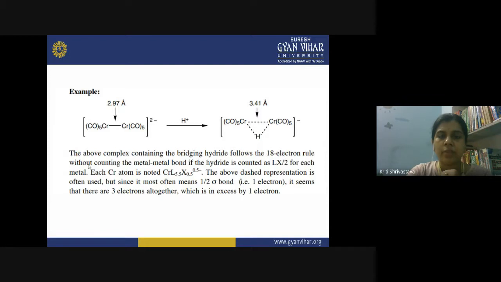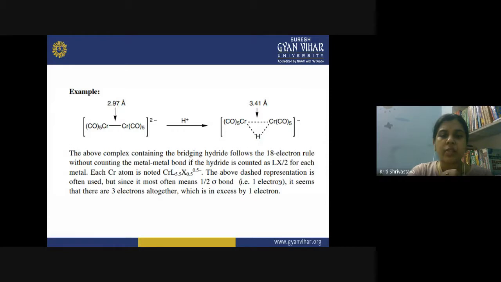So the above complex contains the bridging hydride, which follows the 18 electron rule without counting the metal-metal bond, if the hydride is counted as LX by 2 for each metal. So each chromium is noted as chromium L5.5. You're counting it as half, X 0.5.